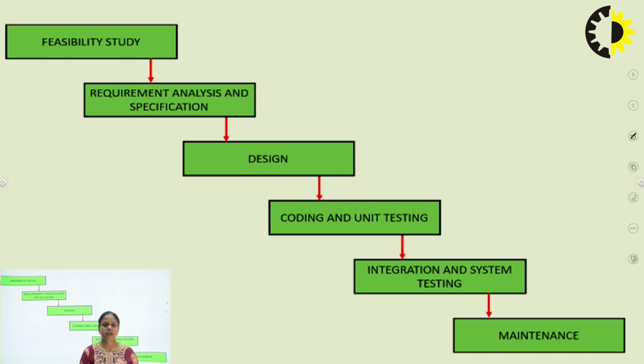And the last phase is the maintenance phase. When we create software, we have already tested it on our end, and then we install it on the user's machine. Then we need a maintenance phase, because the user will find some errors, faults or bugs in the system. So we have to give maintenance support to the user so that it can work properly. So this is the last phase of the waterfall model, known as the maintenance phase.